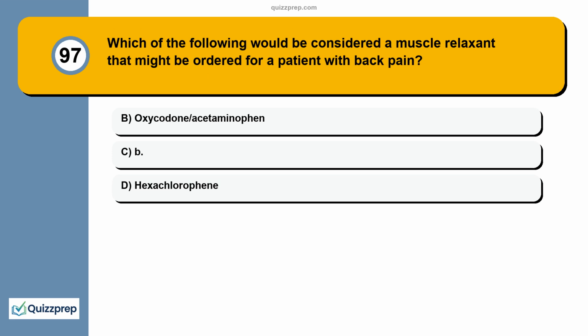Question 97. Which of the following would be considered a muscle relaxant that might be ordered for a patient with back pain? A. Oxycodone/acetaminophen. B. Hexachlorophene. C.